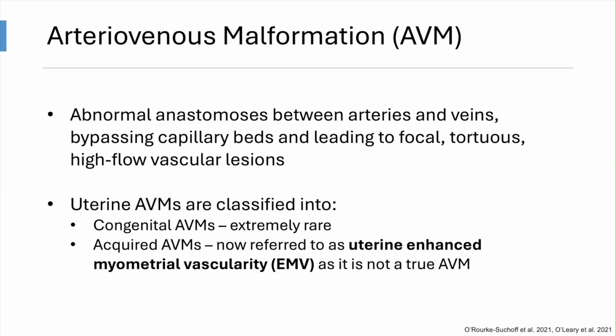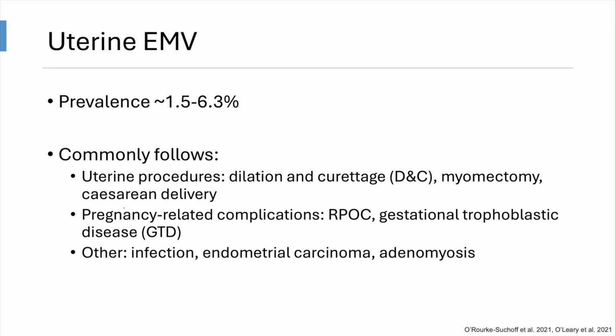An arteriovenous malformation is defined as abnormal anastomoses between arteries and veins, leading to focal, tortuous, high-flow vascular lesions. Uterine AVMs are either congenital, which are extremely rare, or acquired, now referred to as uterine enhanced myometrial vascularity, or EMV. The prevalence of EMVs is roughly 1.5 to 6.3%, and commonly occur in the context of previous uterine procedures, pregnancy-related complications, or other causes such as infection.